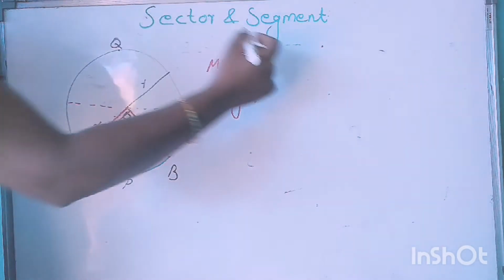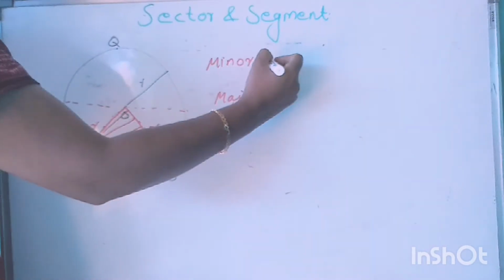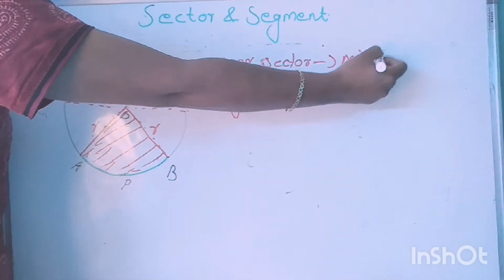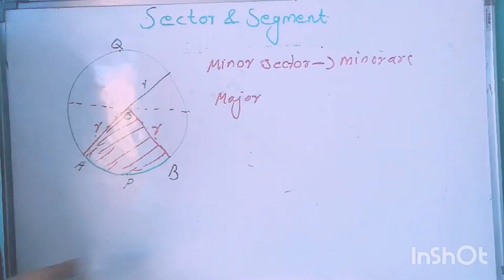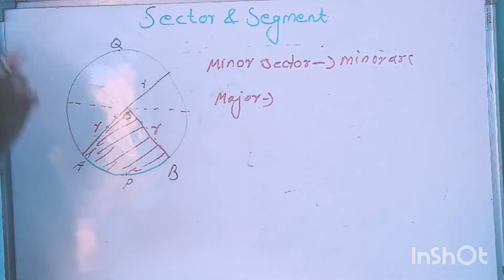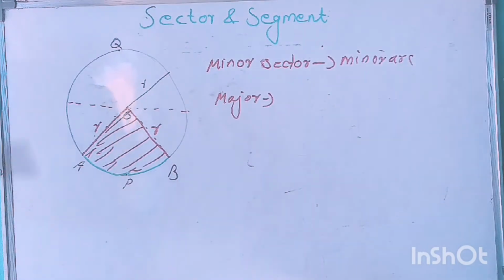And for a major sector, we will have a major arc there.